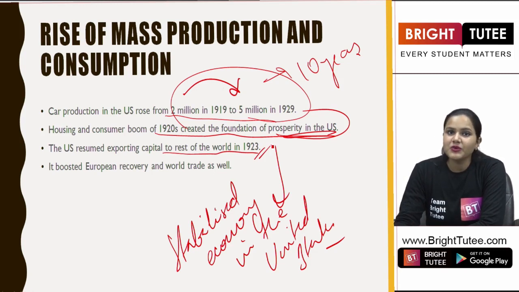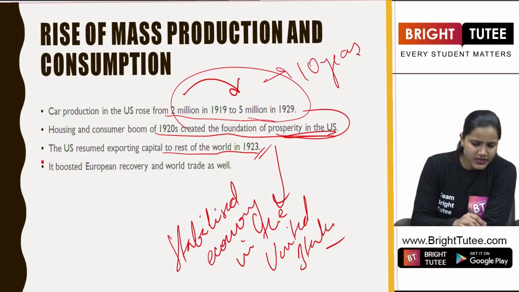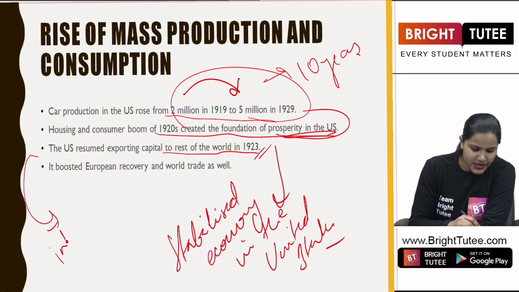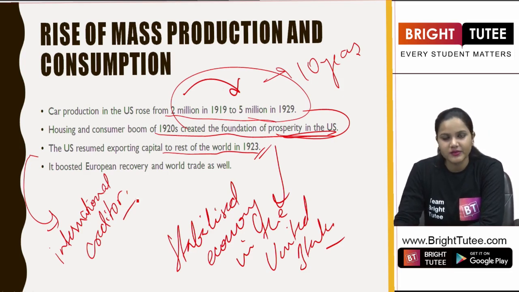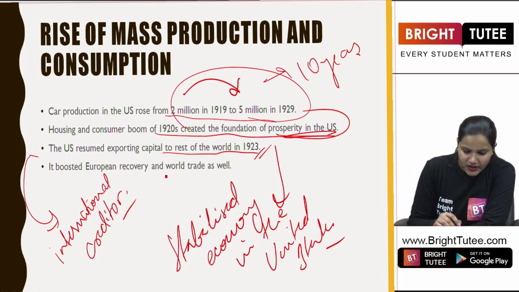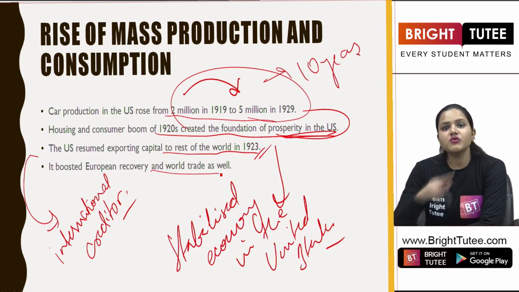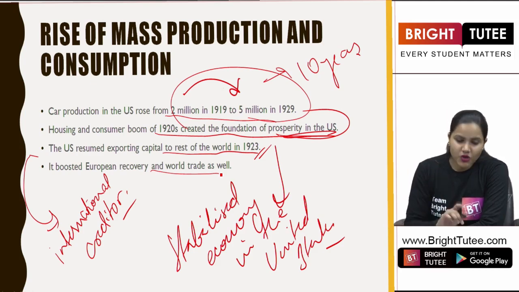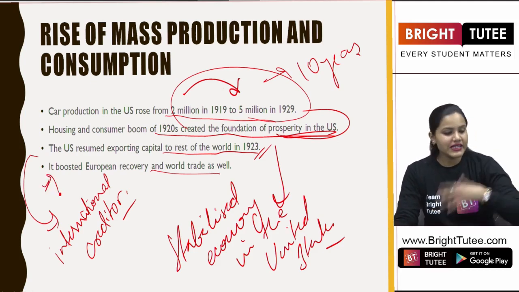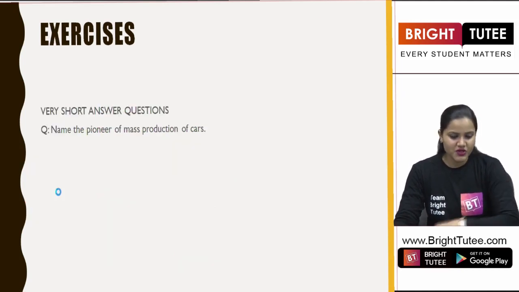That all the countries that were in debt were now asking for loans from the United States. And the United States turned into an international creditor instead of being an international debtor, right? So it boosted European recovery and world trade as well. Now here we see that as these countries were getting loans, all these European nations were recovering soon. And it was also helping in world trade. So you have to remember this point, how the scenario was changing after the First World War.